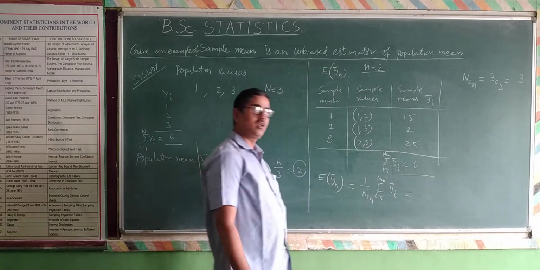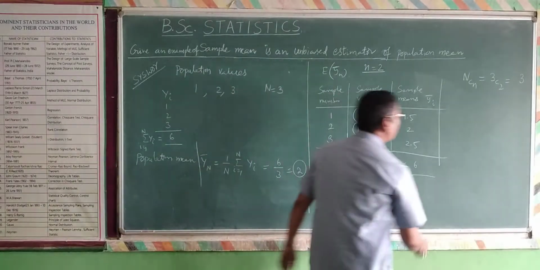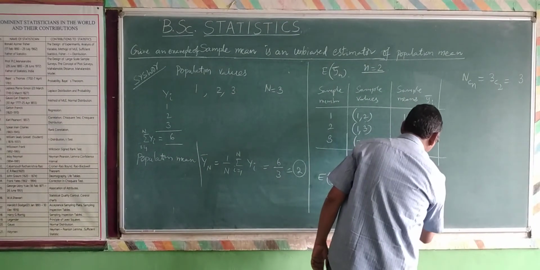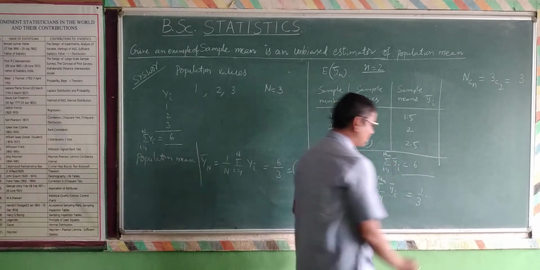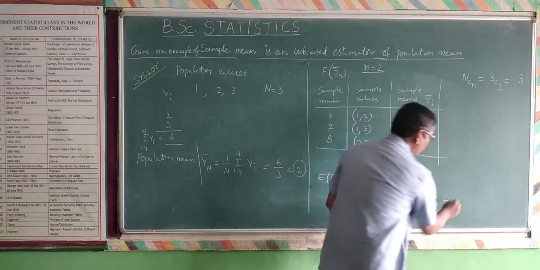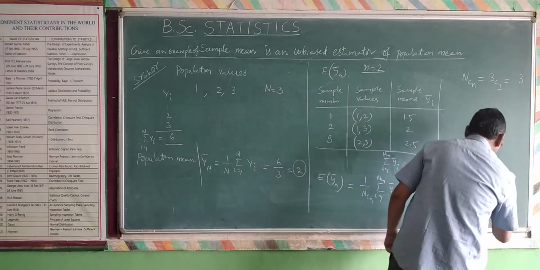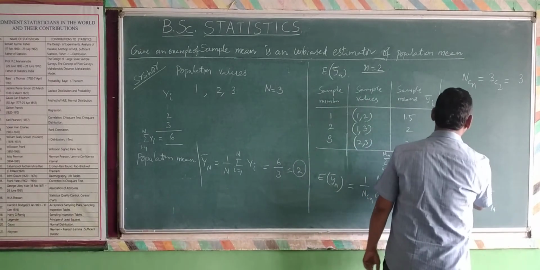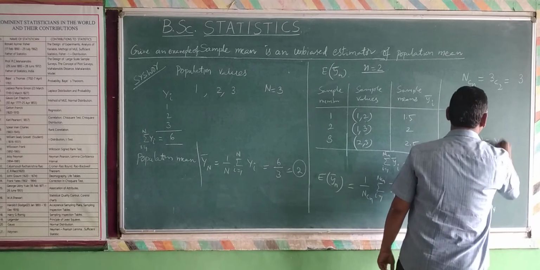N C n is 3, so it is 1 by 3 multiplied by 6, and 6 by 3 is 2. This is equivalent to capital Y bar N. Therefore, the expectation of small y bar n is equal to capital Y bar N.